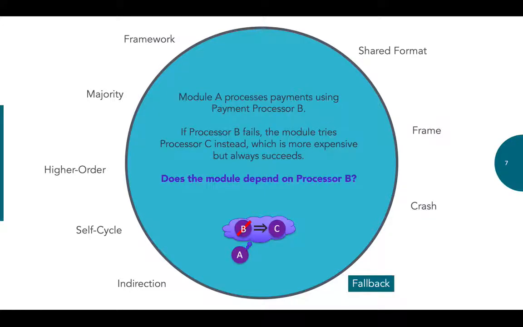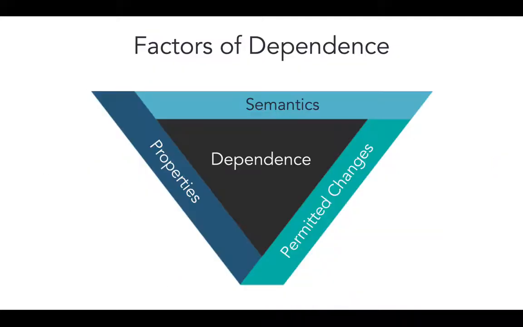The fallback puzzle. My system is going to use payment processor B, but if this processor fails, then it uses some other payment processor. Does that mean the system does not depend on processor B? In this work, we've made the notion of dependence more precise and answered these puzzles.